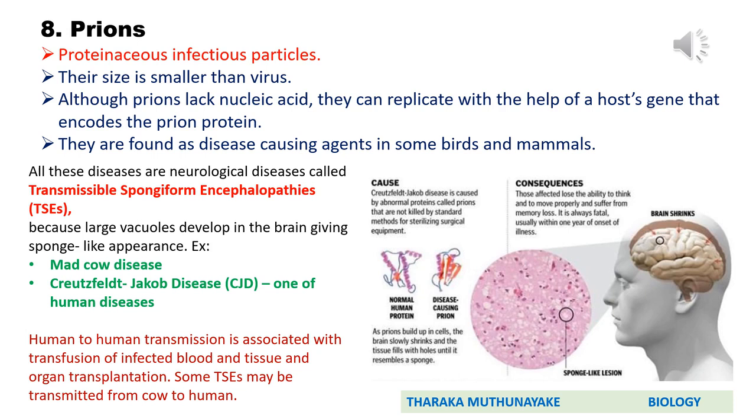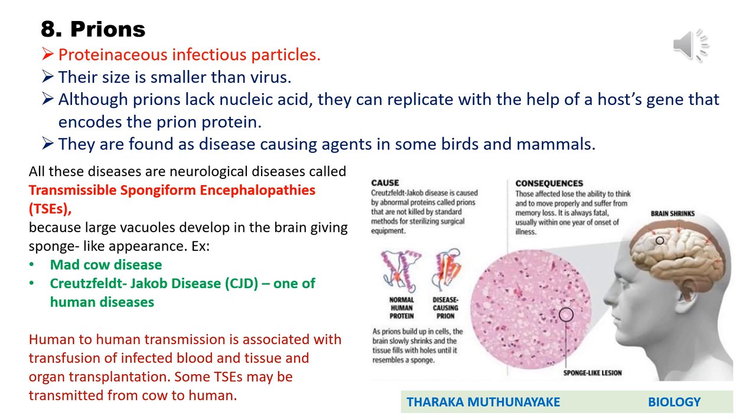You can observe this in the diagram at your right-hand side. You can observe there are vacuoles or holes. It's somewhat like a sponge in the brain. There are two common diseases that belong to these transmissible spongiform encephalopathies. Those are mad cow disease, which is a type of prion disease found in cows. The other one is a human disease, Creutzfeldt-Jakob disease.